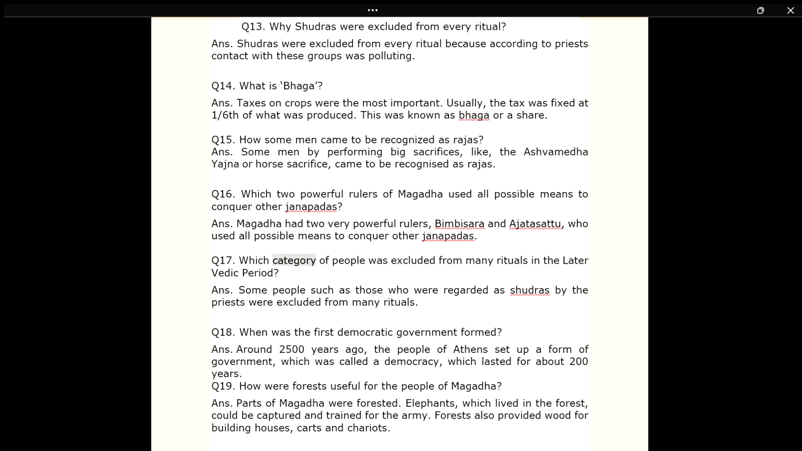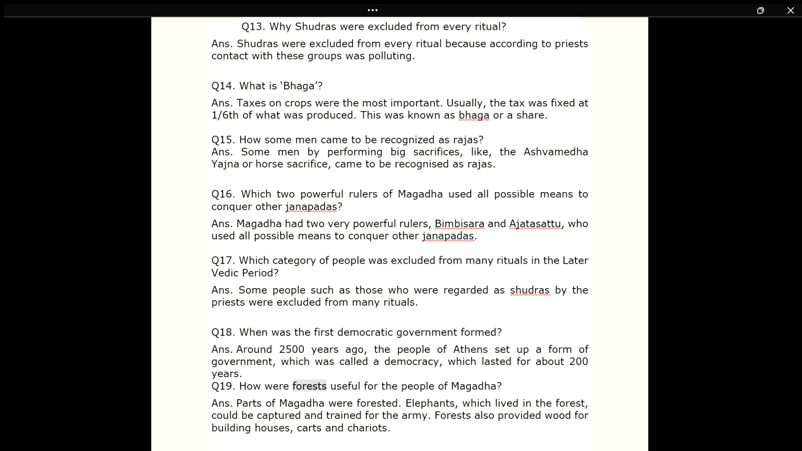Q17. Which category of people was excluded from many rituals in the later Vedic period? Answer. Some people, such as those who were regarded as Shudras by the priests, were excluded from many rituals. Q18. When was the first democratic government formed? Answer. Around 2500 years ago, the people of Athens set up a form of government which was called a democracy, which lasted for about 200 years.